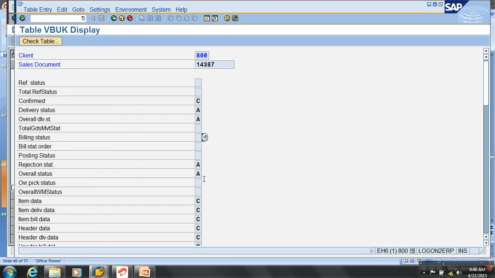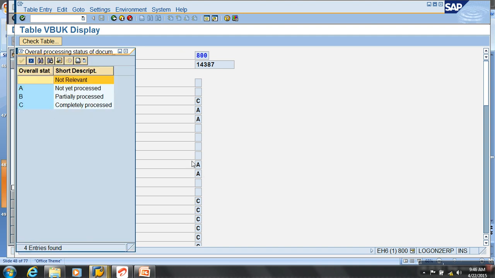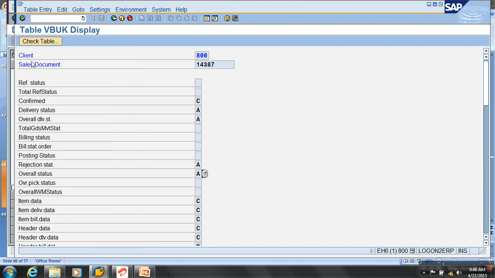Now overall status is what it says. A what? A, not yet processed. We have not done anything on that. They'll have the status of the orders in this table. Now say you sit with the end users. This is how it is all happening in ECC.